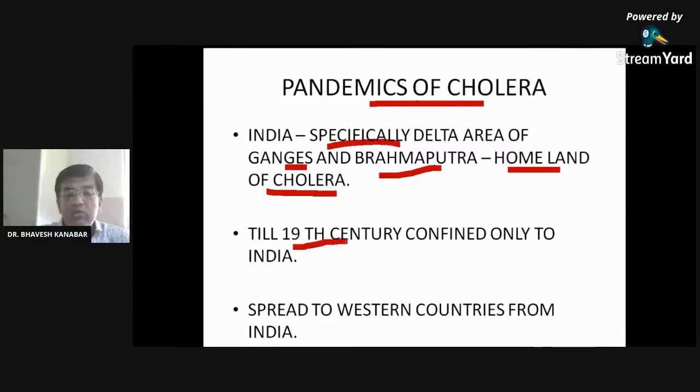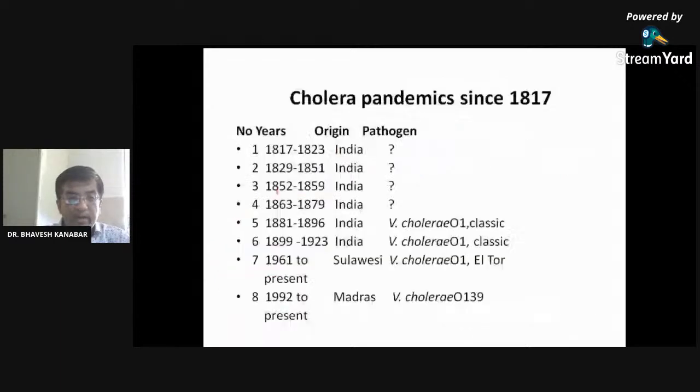Till the 19th century, cholera was confined only to India, but it has spread to Western countries from India. So India is the major source of infection for Western countries as well as other countries for cholera pandemics. So you can see the cholera pandemics since 1817. Currently, you know that we are passing through the pandemic of corona, but here is the pandemic of cholera.